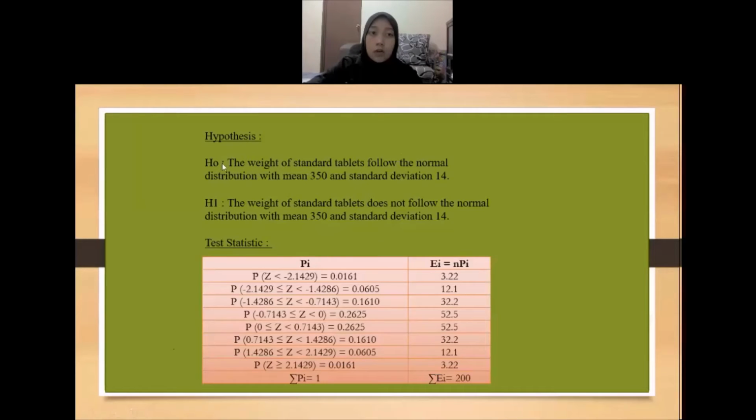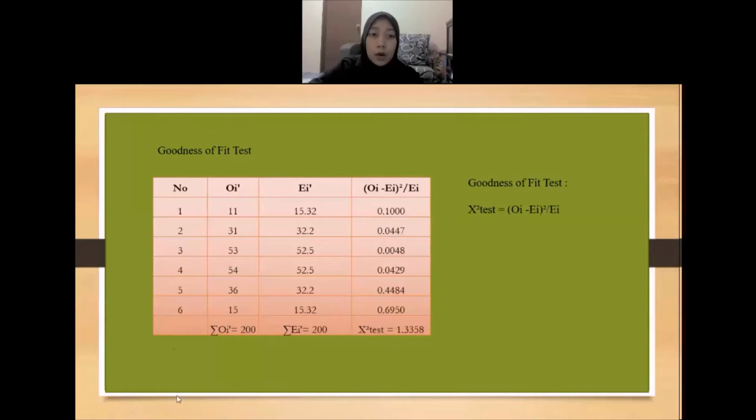The hypothesis for H0 is the weight of standard tablet follows the normal distribution with mean 350 and standard deviation of 14. For H1, the weight of standard tablet does not follow the normal distribution with mean 350 and standard deviation of 14. So this is my test statistic. This is the value for probability and EI. The value for EI number 1, which is 3.22, is lower than 5. So we must merge it with EI number 2. This is my table that already merged.